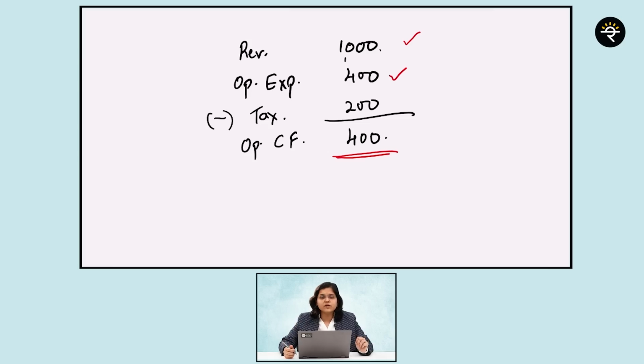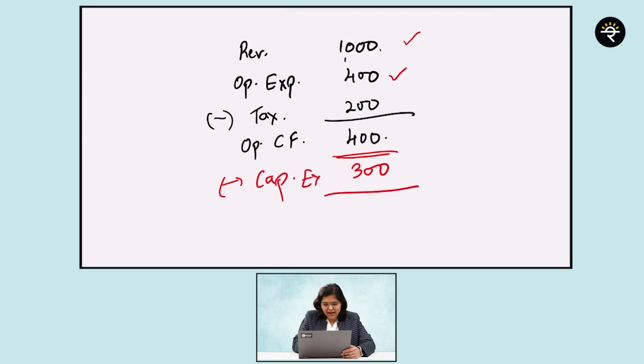But there is one more important possibility, that if he wants to expand the business, or if he wants to renovate his hotel, let us say he wants to do some sort of capital expenditure, let's say in the form of new tables, new chairs. So assume that capital expenditure for furniture is 300 rupees. Whatever balance is left, this is 100, and that is called free cash flow. In simple words, whatever money is remaining after spending for your day-to-day operations, after spending for your capital expenditure requirements, whatever money is remaining is called the free cash flow. But this is just to give you an example.